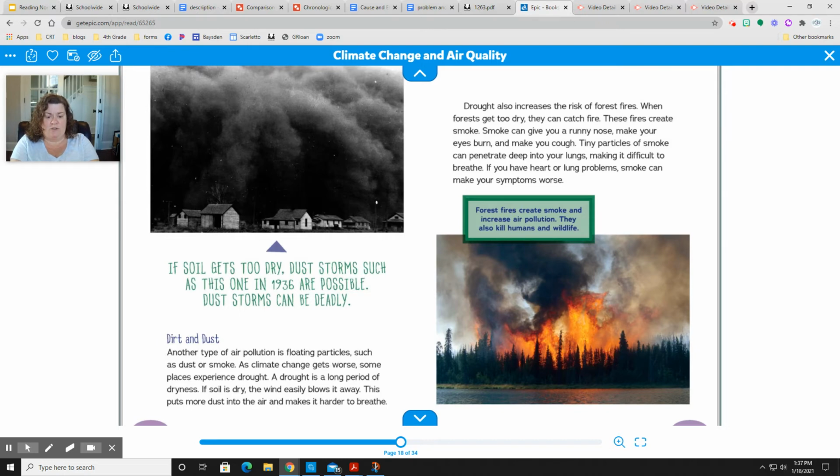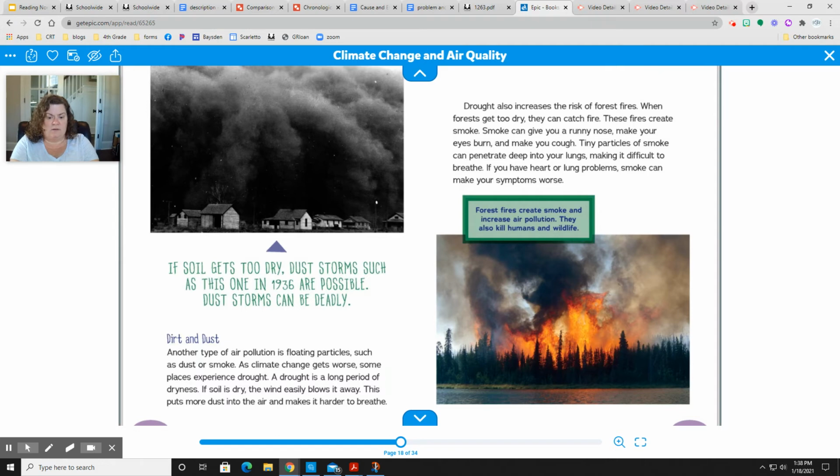So on these 2 pages, I read about 2 more types of air pollution: dirt and dust and smoke. And so when I have the effect of having dust and dirt and smoke in the air, it's going to make it harder for me to breathe. It could make existing health problems worse.